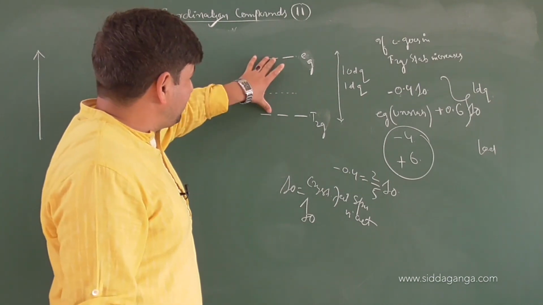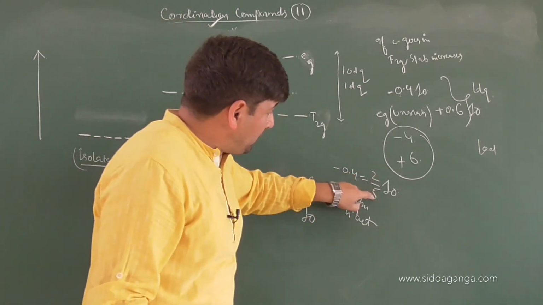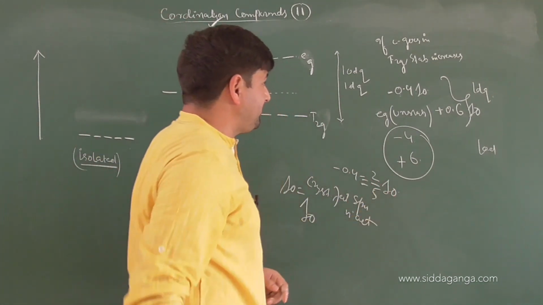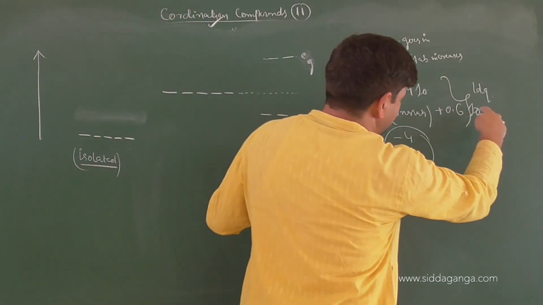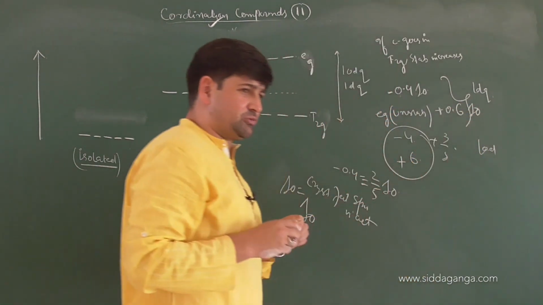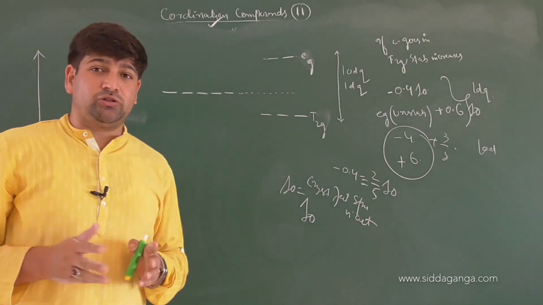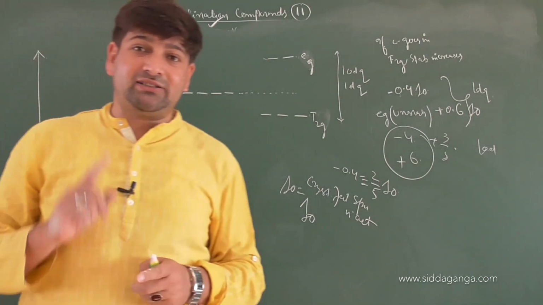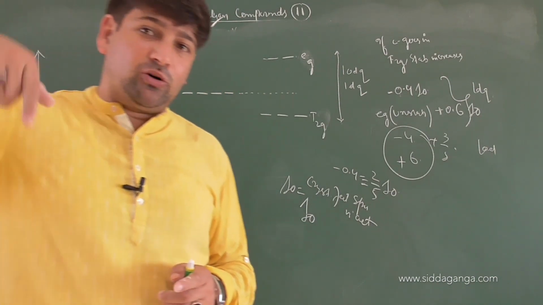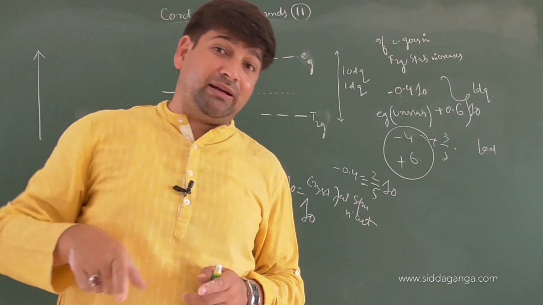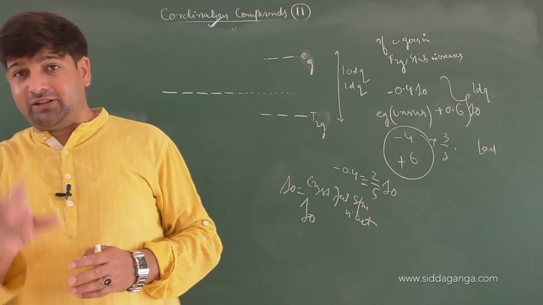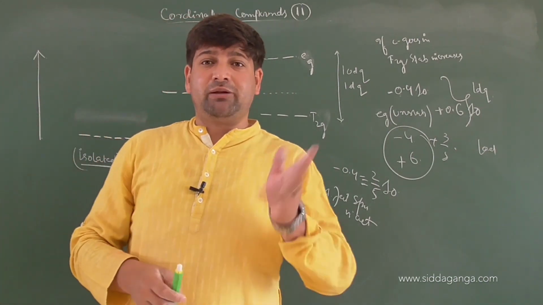So it is 2 by 5 of that total energy. When the electron goes in the T2G set, it stabilizes the compound by the value of 2 by 5, so it is minus 2 by 5. And if it goes to the EG set, it unstabilizes it by the value of 3 by 5, which is 0.6. Instability means addition of energy, the system has energy in it. So that will be plus 3 by 5.